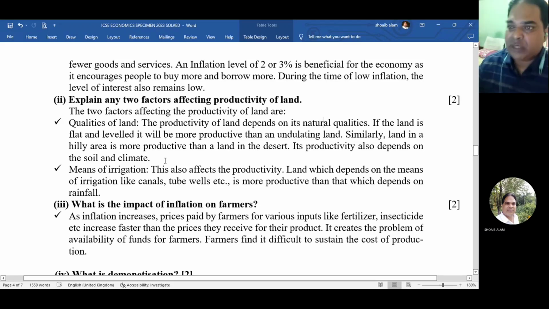The next one, means of irrigation. This also affects the productivity. Land which depends on means of irrigation like canal, tube wells, etc. is more productive than that which depends on rainfall.